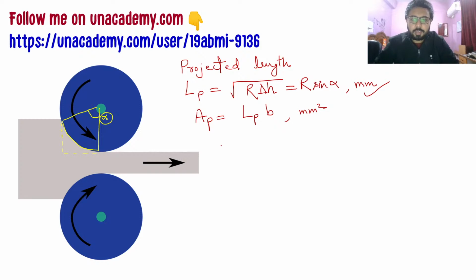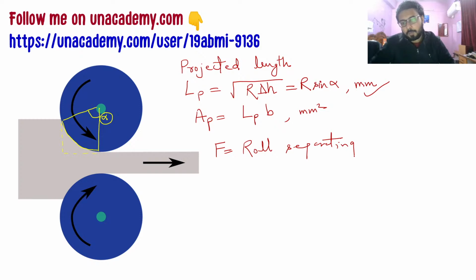And then we have the force F, the rolling force, that is also known as roll separating force. This roll separating force F will be the pressure or the strength into the projected area, and you will find this in Newton.